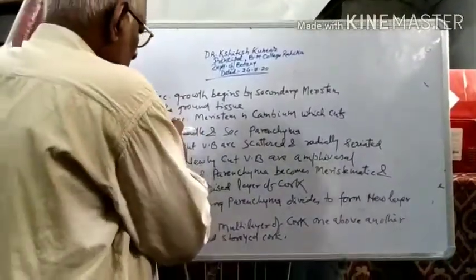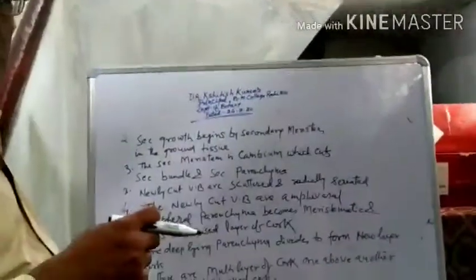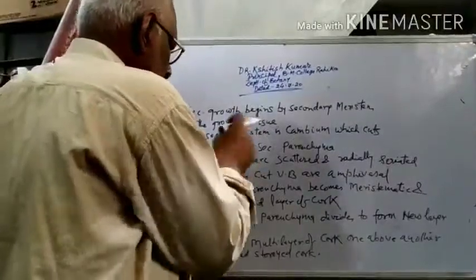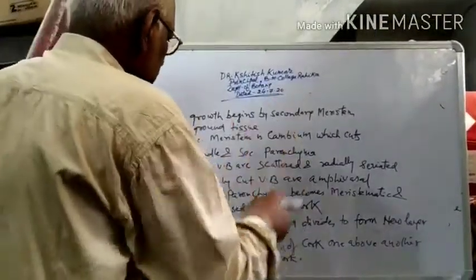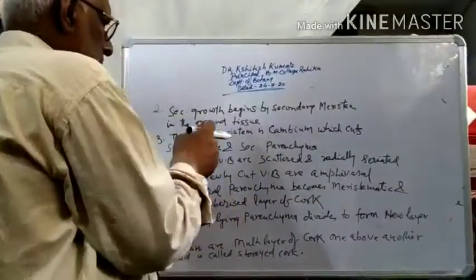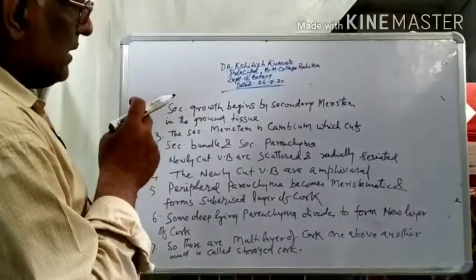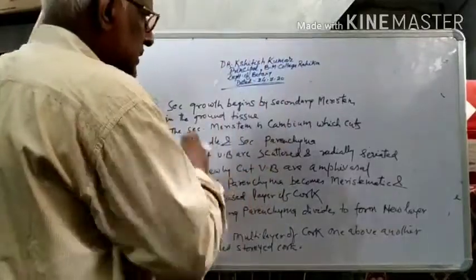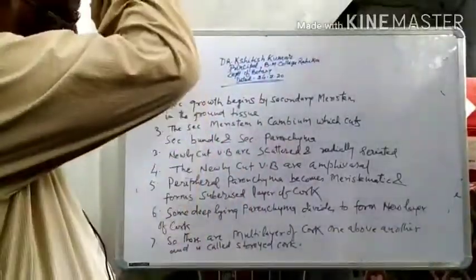They are also amphivasal, means xylem is outward and phloem is inside it, means the phloem is encircled by the xylem, and these newly cut vascular bundles have the tendency to arrange themselves radially in series. So this is the peculiar character.